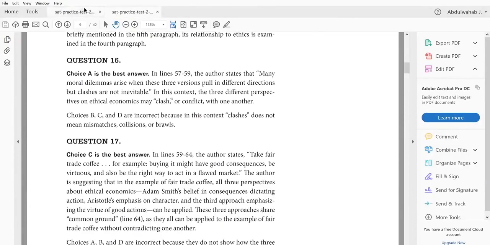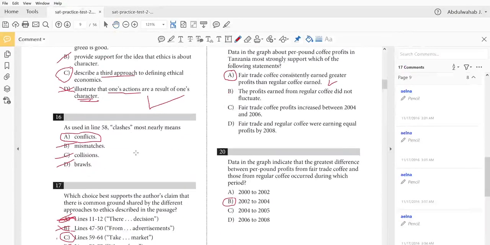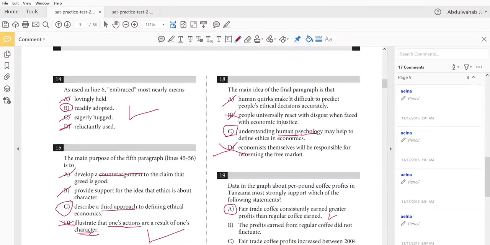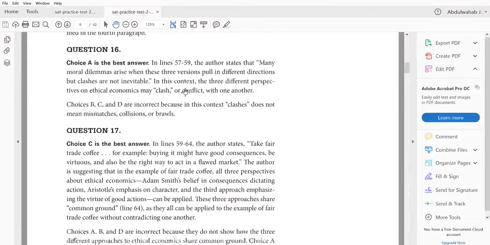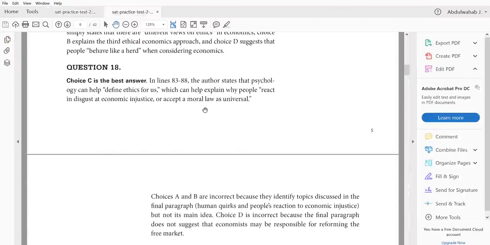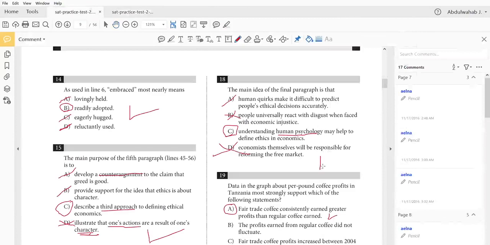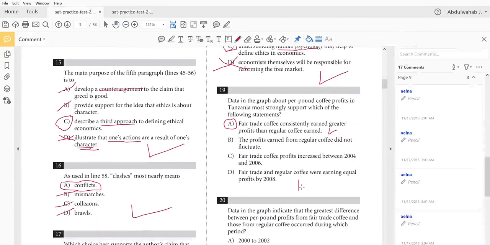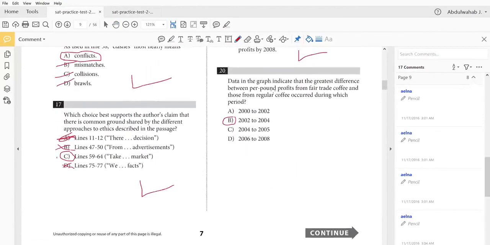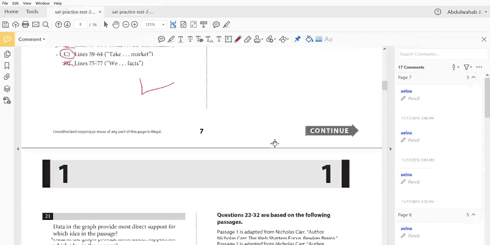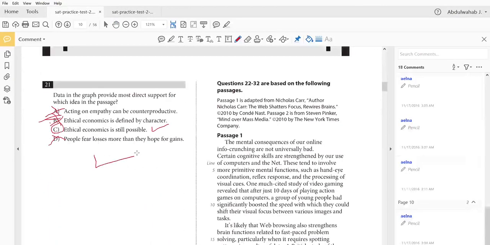16 is A and 17 is C. Let's check the rest. 18 and 19. 18 is C and 19 is A. 20 and 21. 20 is B, and 21 is C.